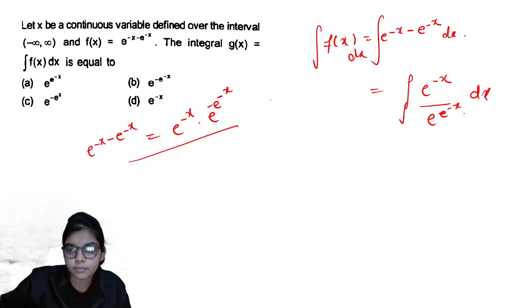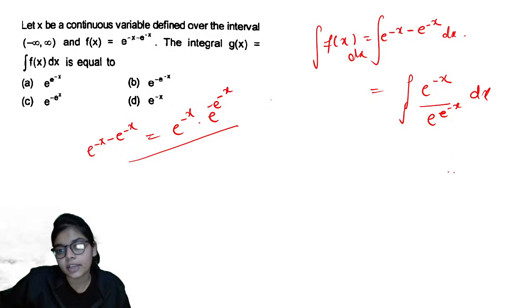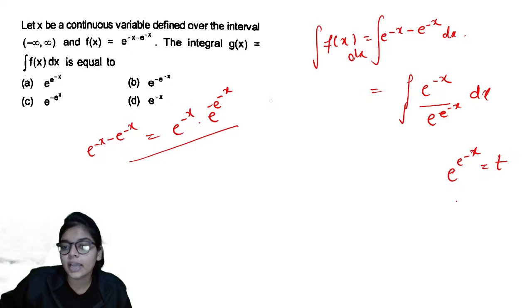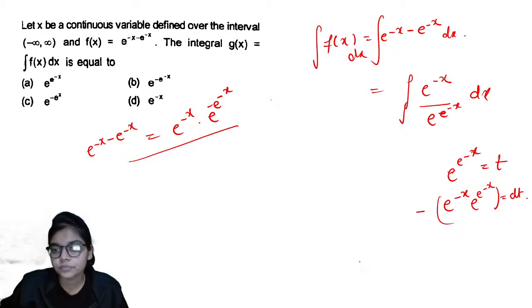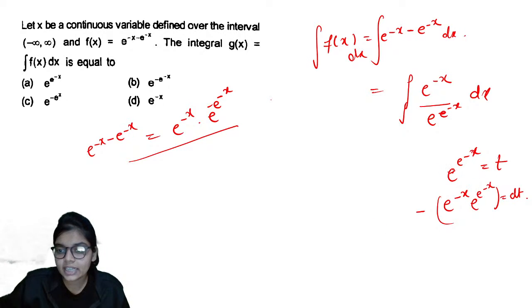So I have just kept it below. Now if you can see, ये काफी आपके लिए आसान हो जाएगा. If I substitute e to the power minus x as t, so you will get e to the power minus x as dt. ठीक है, तो अब आपको यहाँ पे dt की जगह सब्सटीट्यूट करने के लिए you have definitely got how you are going to substitute it.